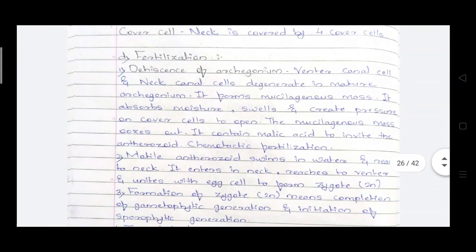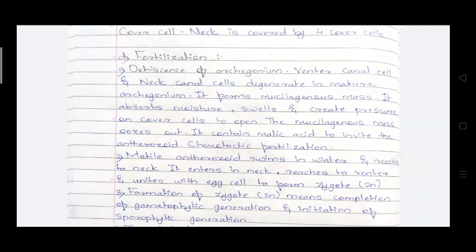In the case of the archegonium, as we already discussed the structure of the archegonium, the venter canal cells and neck canal cells degenerate in the mature archegonium. They form a mucilaginous mass, so they absorb water, swell out and create pressure on the cover cells. So these cover cells will be opened.